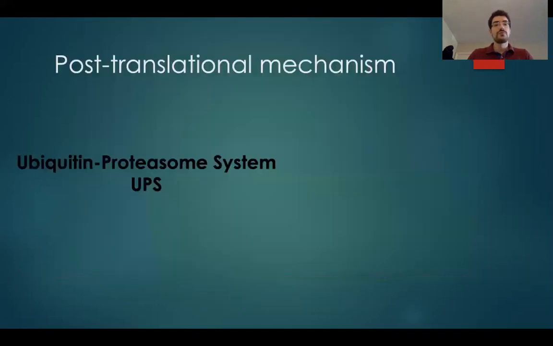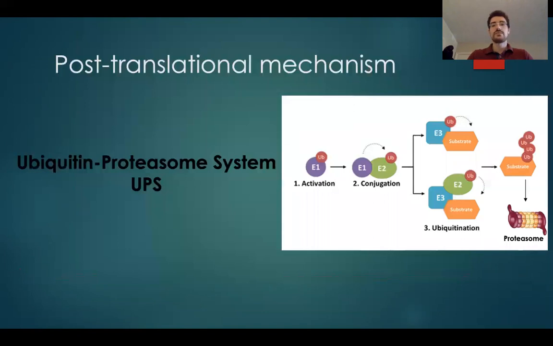So post-translational modifications are a group of modifications that change protein activity, giving more complexity to the same pool of proteins. One example is the ubiquitin proteasomal system. The system is very simple. It comprises three enzymes: the E1 activating enzyme, the E2 conjugating enzyme, and both of these enzymes are responsible for putting the ubiquitin onto the E3, and then the E3 is the key main player, which is going to give specificity to the system because it will only interact with specific substrate proteins. Then the substrate will be polyubiquitinated and degraded by the proteasome.